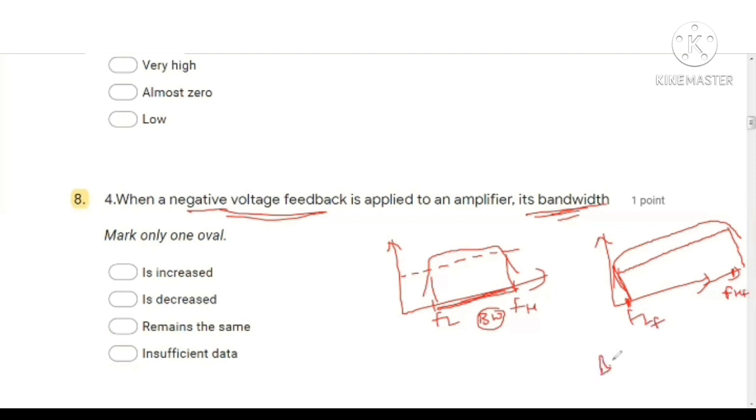So bandwidth with feedback is FHF minus FLF. So this bandwidth is greater than this bandwidth. This is the frequency response with feedback. So with feedback, the lower cutoff frequency of the amplifier will decrease and upper cutoff frequency will increase. So overall bandwidth is increasing. So when negative voltage feedback is applied to an amplifier, its bandwidth will increase.